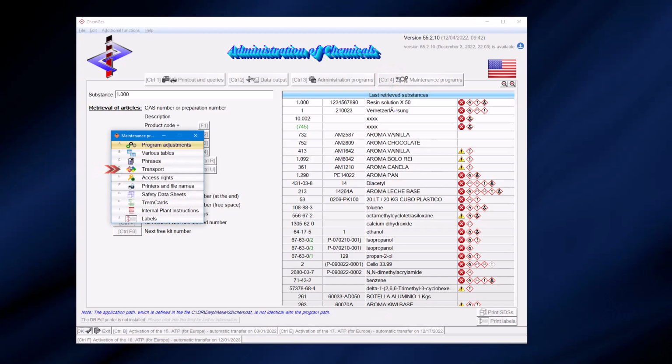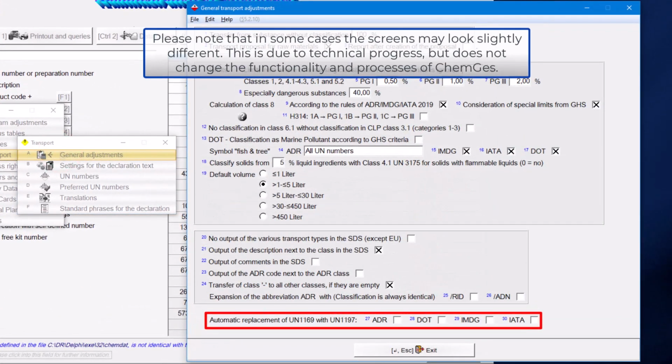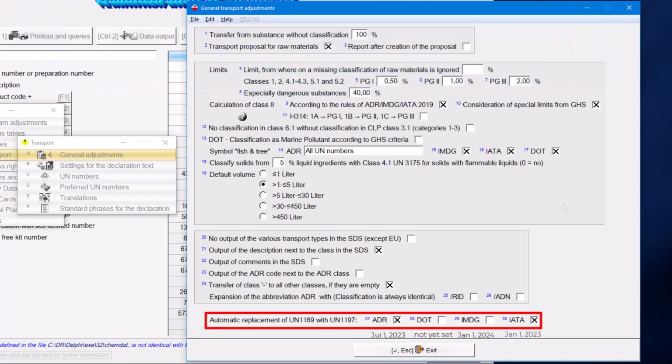To do this, go to the General Adjustments for Transport. There you can then set separately for each type of transport whether the automatic conversion should take place. If the transition period has already passed, the respective field is already activated and locked for changes. Please note that even if UN 1197 was selected by yourself for your preparation, the original description will be output as long as this option is not activated for the respective transport type.